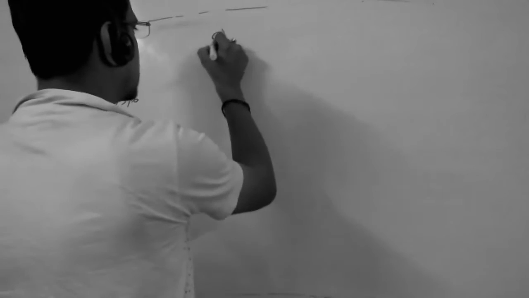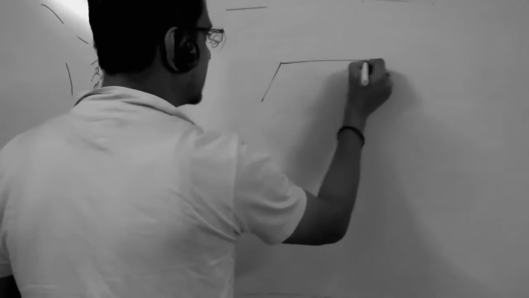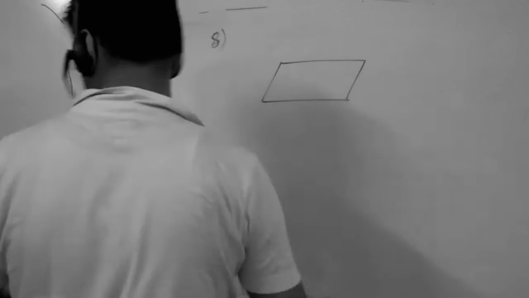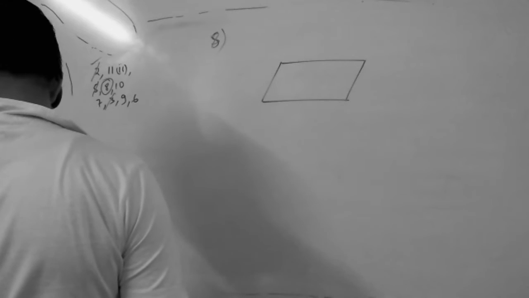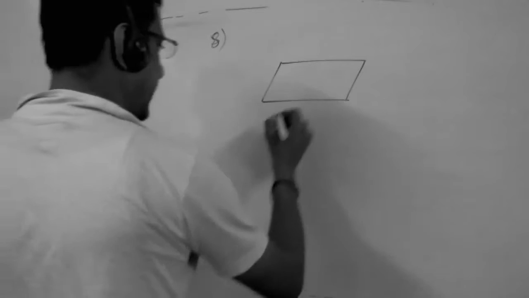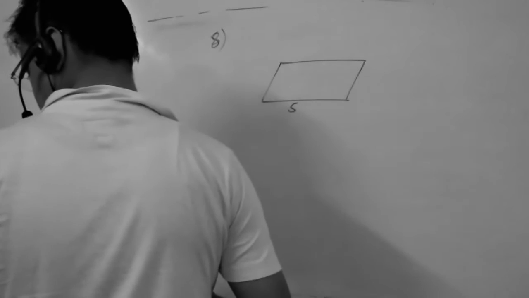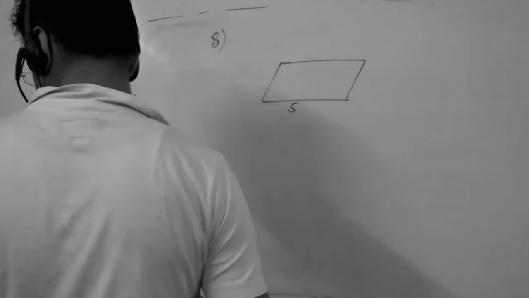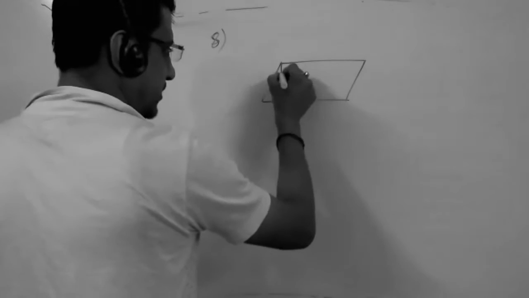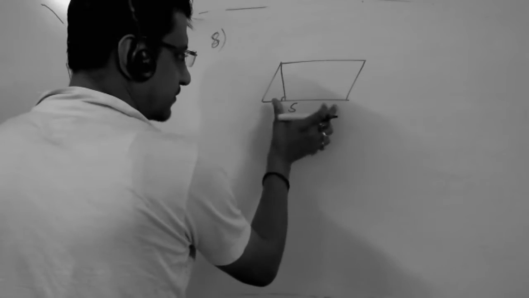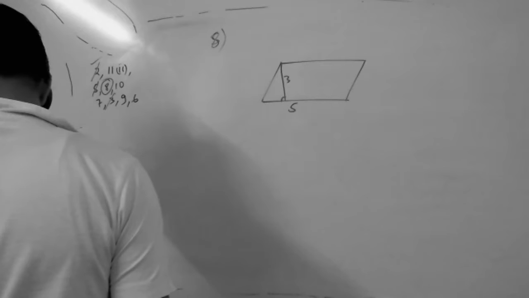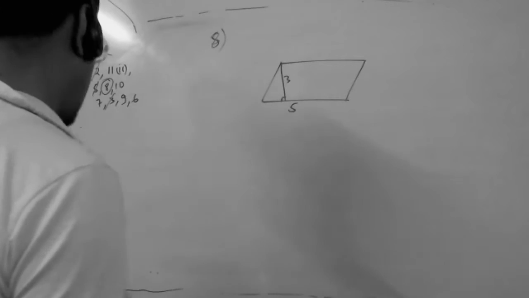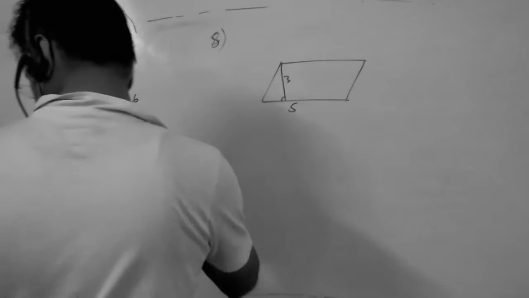A tile is in the shape of a parallelogram. So, eighth question: a tile is in the shape of a parallelogram of base 5 centimeter and the corresponding height equals 3 centimeter. Calculate the number of tiles required to cover an area of 45 meters square.